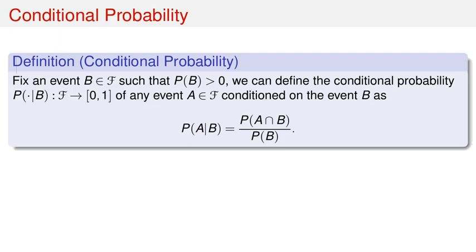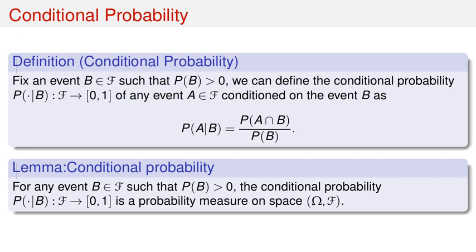Fix an event B in script F such that its probability P(B) is greater than 0. We can define the conditional probability of any event A in script F given the event B, denoted P(A given B), as P(A ∩ B) divided by P(B).